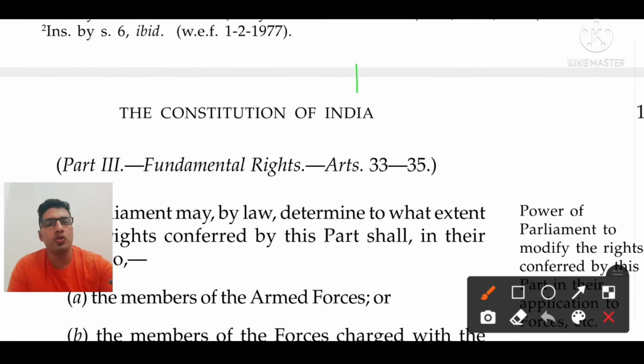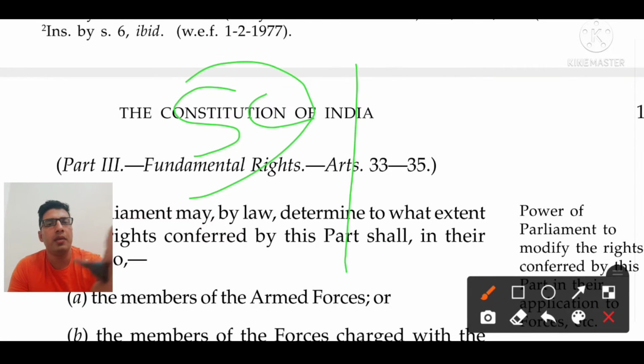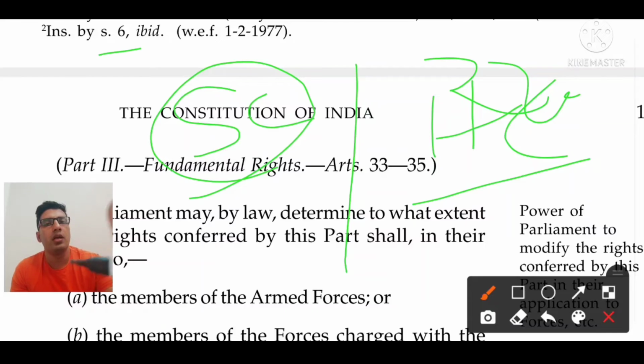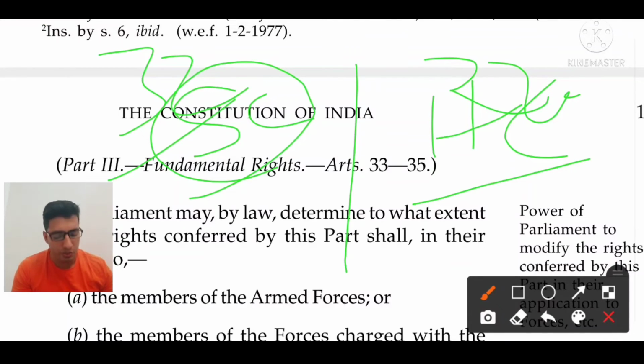How? The Supreme Court can issue writs only during a fundamental right violation, but the High Court can issue writs for legal rights also. If there is a violation of legal rights, then you can reach the High Court, and the High Court can issue writs in that case also. That comes under Article 226, and the Supreme Court comes under Article 32.